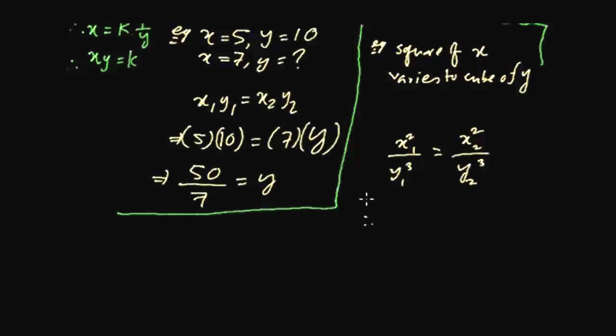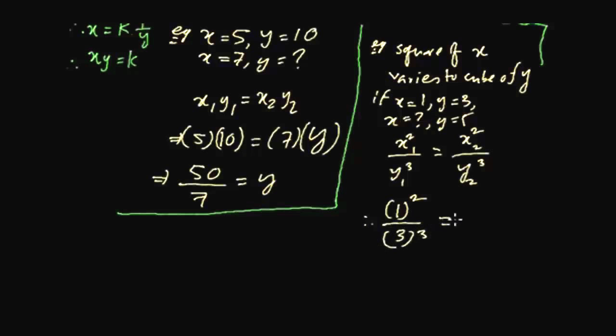So if we put in the values, suppose someone is saying if x equals 1, y equals 3, what is x when y equals 5? If that is the question, we can put the x value as 1. So 1 squared by y's value, 3 cubed, equals, we have to find the value of x, so x squared, and the value of y is 5, so 5 cubed. So from this relationship, 1 squared is 1, 3 cubed is 3 into 3 is 9, 9 into 3 is 27, and this is x squared divided by 125.